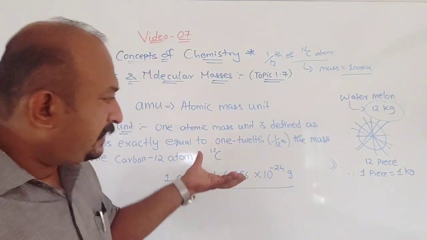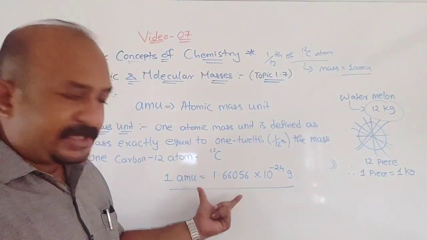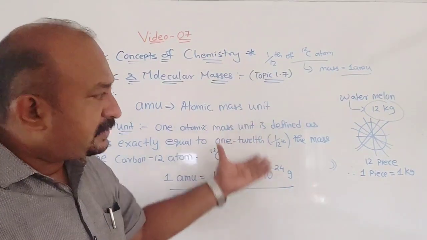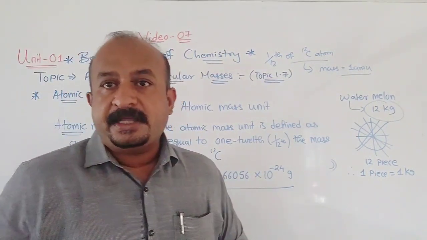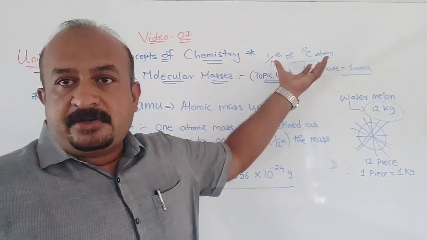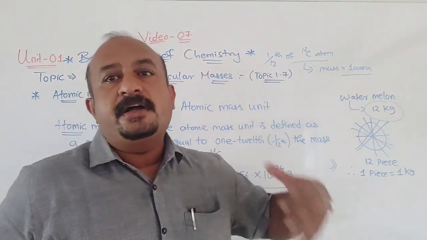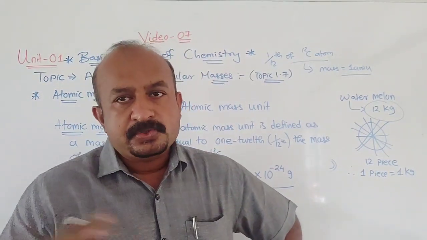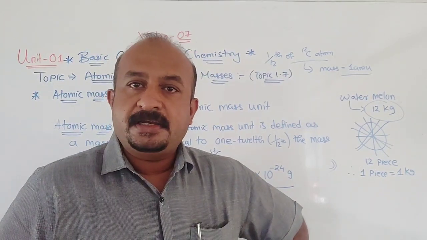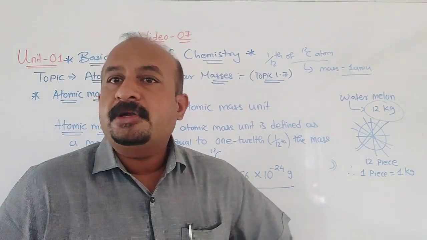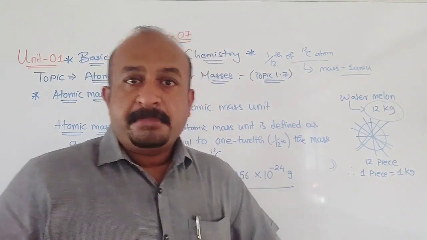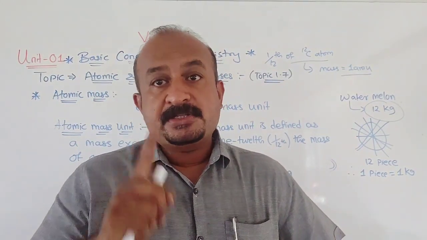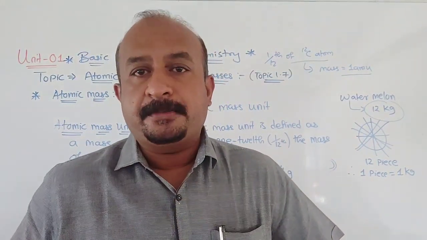Understood this part? So I think this part is clear, and 1 AMU was found out by experimental method to be equal to this much. Understood or not? So this is what we are talking about, the atomic mass unit. By taking 1/12 of the C12 atom as a standard, all the atomic masses in the periodic table were found out. And we got most of the masses as whole numbers only. Is it clear? So this is how atomic mass was found, by taking the C12 isotope as a standard, that is 1/12 part of the C12 atom.